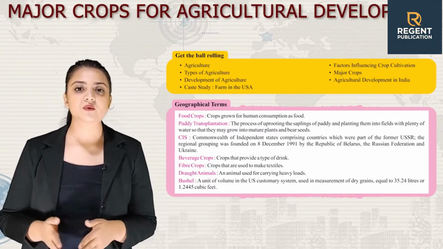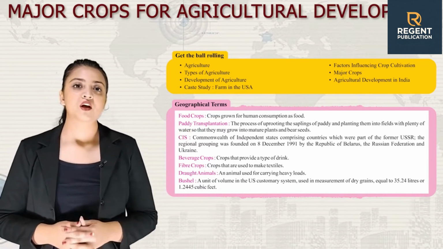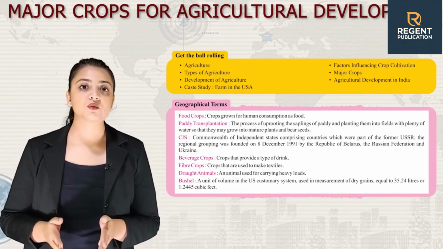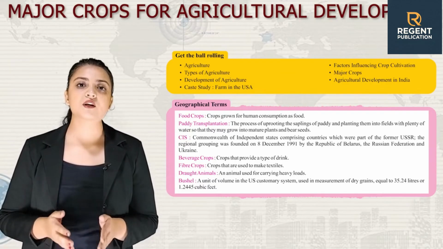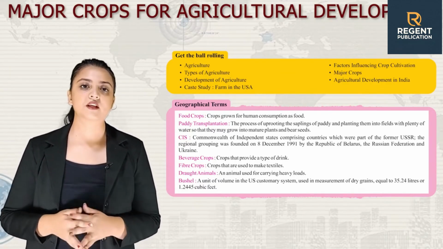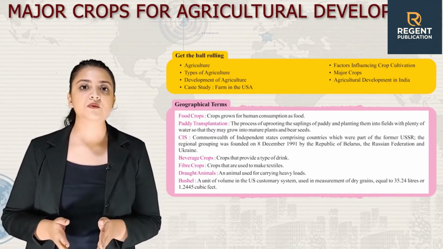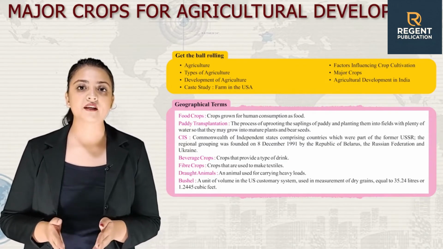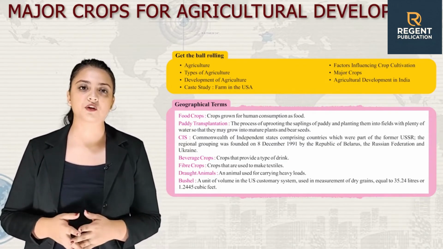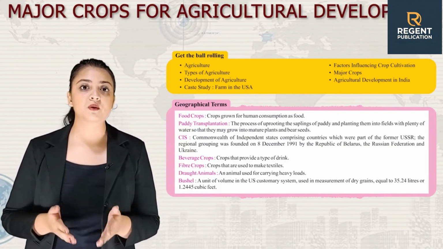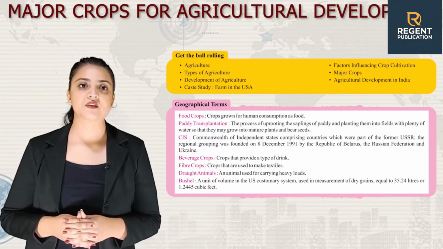First, let us start with some geographical terms. Food crops. Crops grown for human consumption as food are known as food crops. Paddy transplantation. The process of uprooting the saplings of paddy and planting them into fields with plenty of water so that they may grow into mature plants and bear seeds.